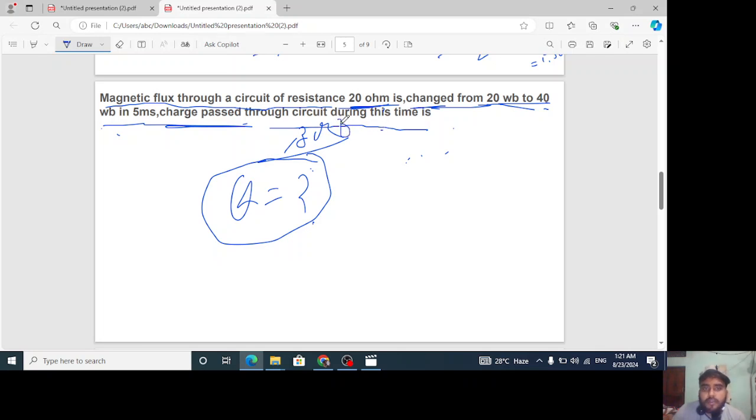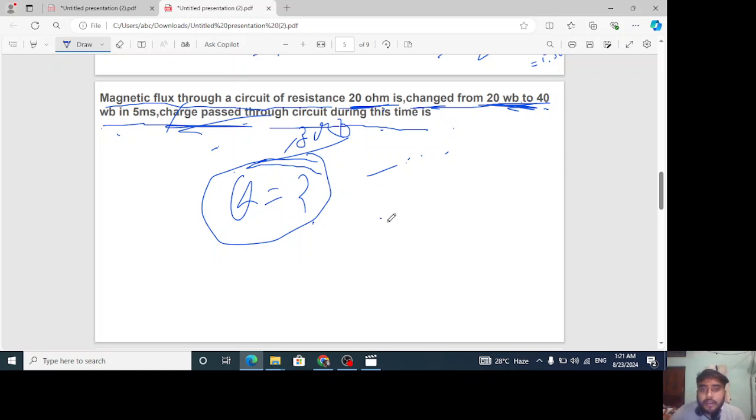So EMF and current both are going to be induced here. Why? Because flux is changing. Whenever flux changes in any coil or loop, EMF will be induced and hence current will be induced. So charge flow can't be zero. Keep that in mind, because sometimes the examiner gives zero in the options, right? So let's calculate it.